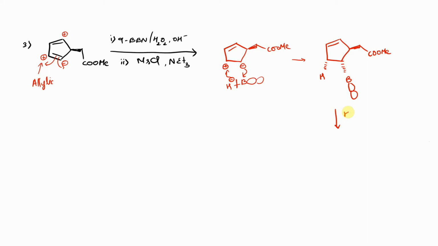So now we will treat this with H2O2 and OH minus. Then we undergo the hydration process. So we will observe the OH group being attached in the position of the organoboron, like this.